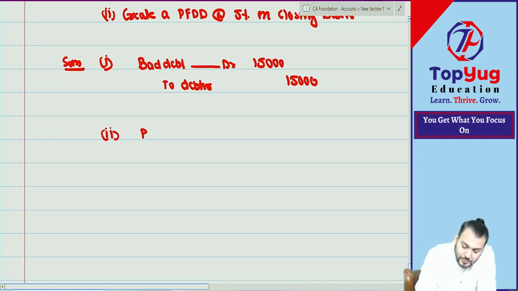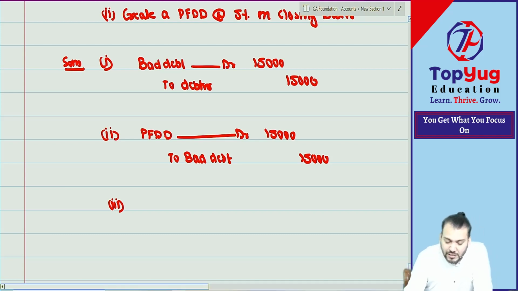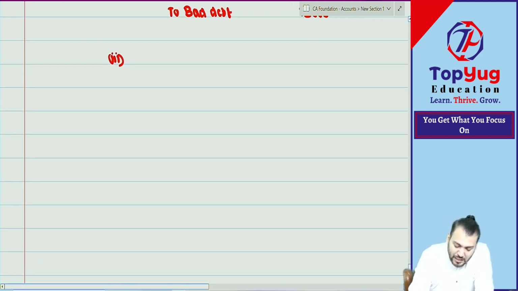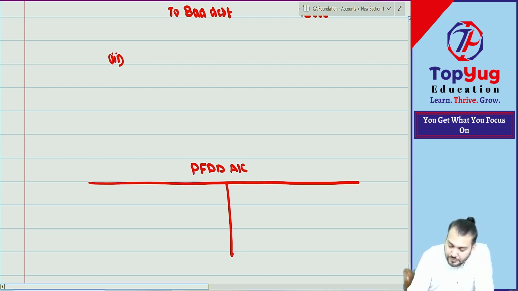What journal entry? Instead of PL, what do we write down? Provision for doubtful debt account debit to what? Bad debt. Have you understood this point? Then we should create some more provision. But leave the journal entry. Let us prepare the provision for doubtful debt account. Let us understand with that account.